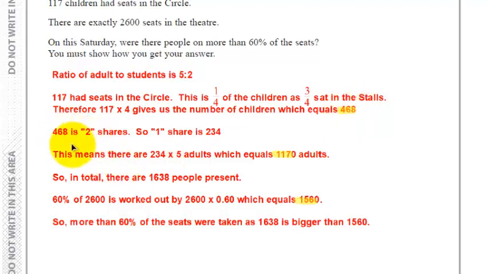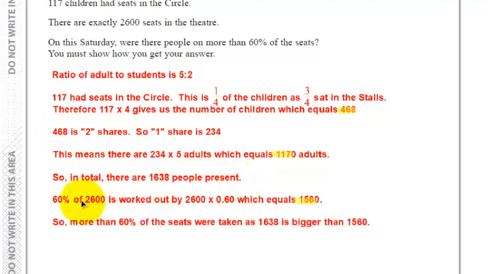This 468 is 2 shares, as in the 2 in the ratio here. If I divide this by 2, 1 share must be 234. So to work out how many adults there are, because they have 5 shares, we have to times 234 by 5, and that equals 1170 adults. Add this to the 468 children, and you get 1,638 people present.